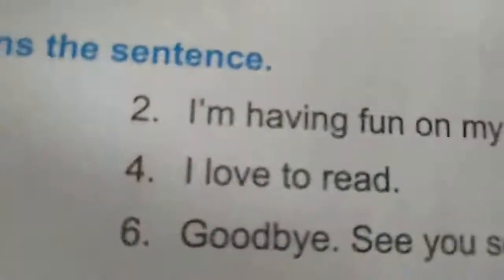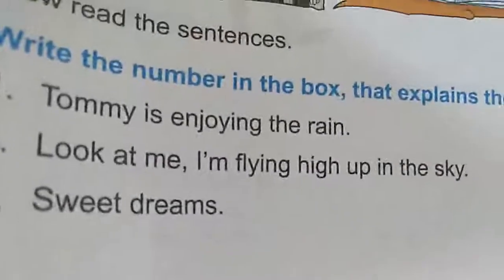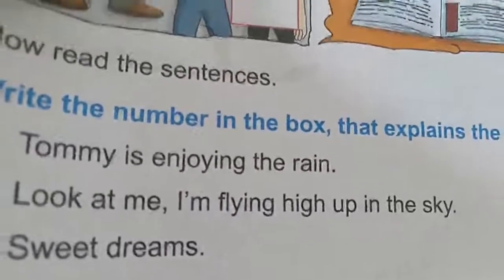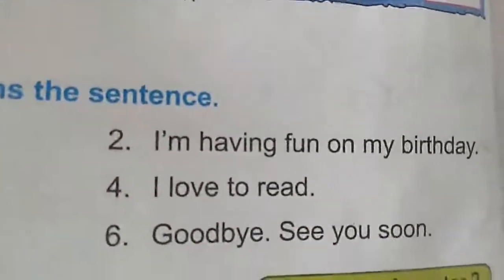Fourth sentence, I love to read. Next, the fifth sentence, sweet dreams. The sixth one is goodbye, see you.